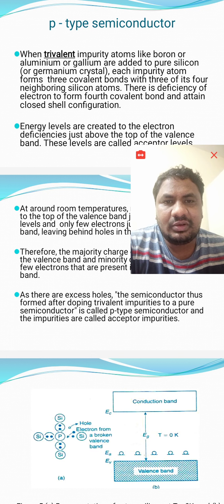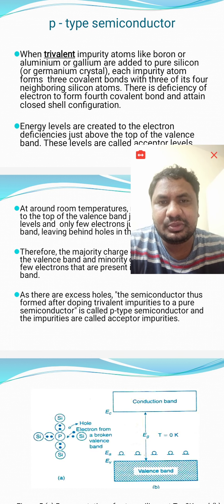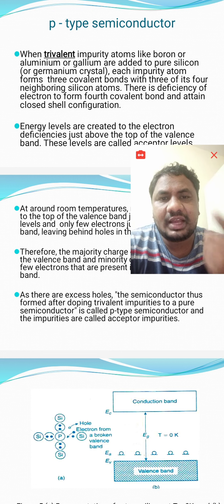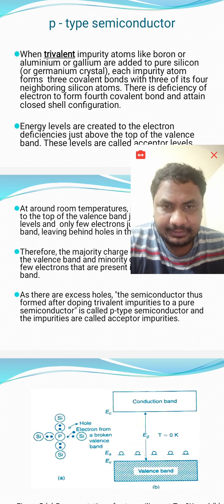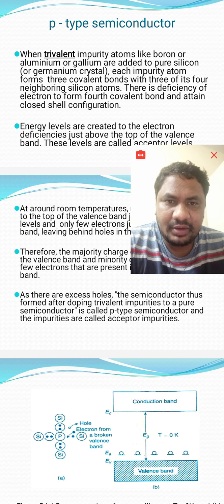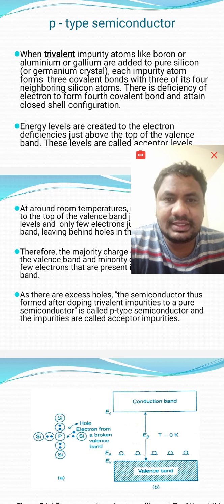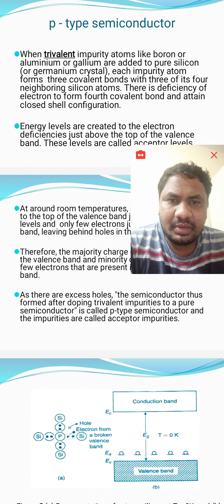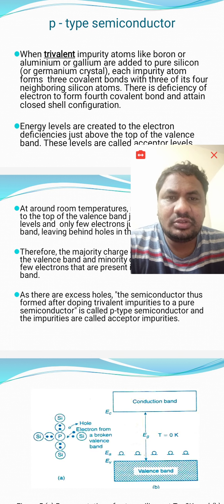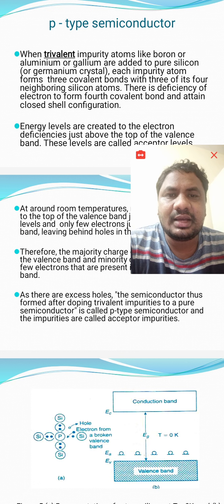Whenever a covalent bond breaks, that electron will occupy this position, then only it can jump to the higher, that is conduction band. That's why the number of ionized atoms in the acceptor level is equal to the number of holes in the valency band. Usually we consider that as the carrier concentration of a p-type semiconductor.